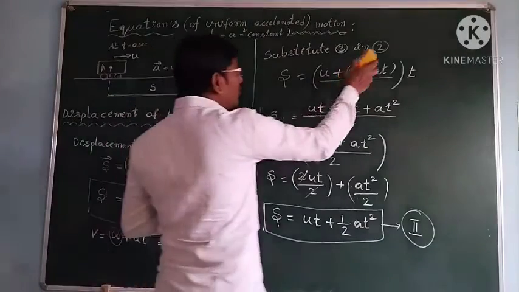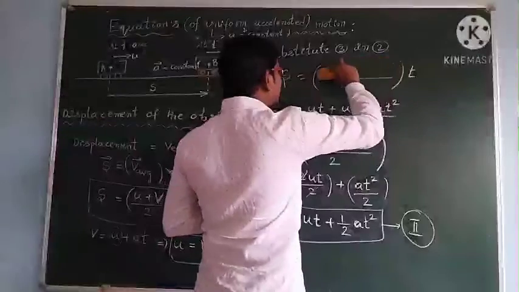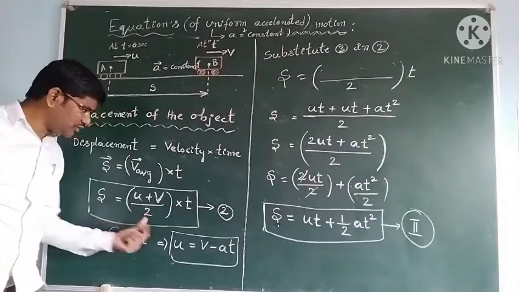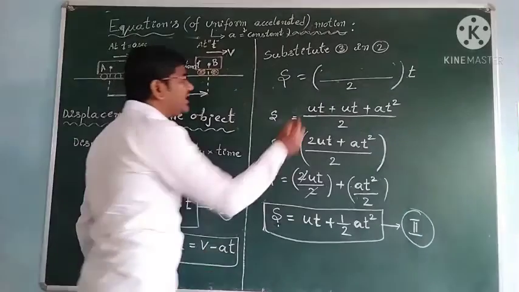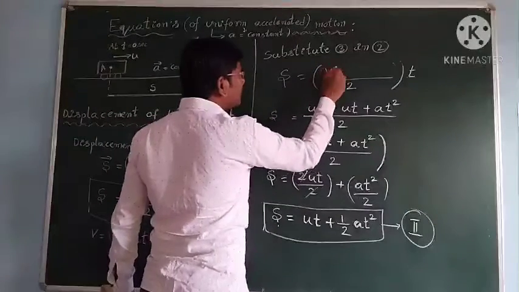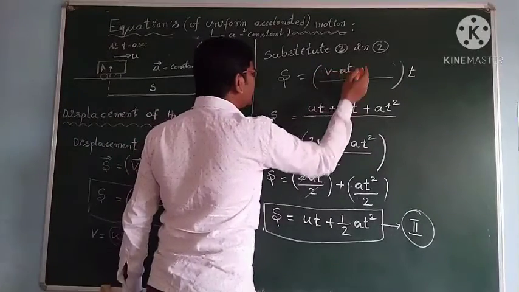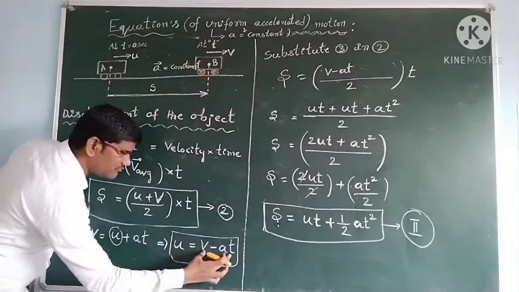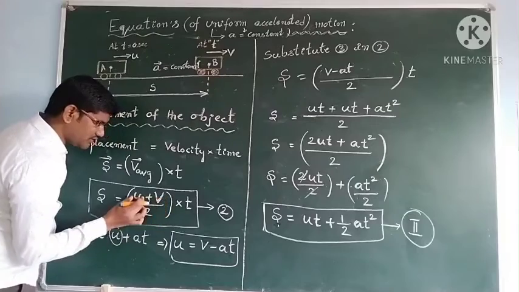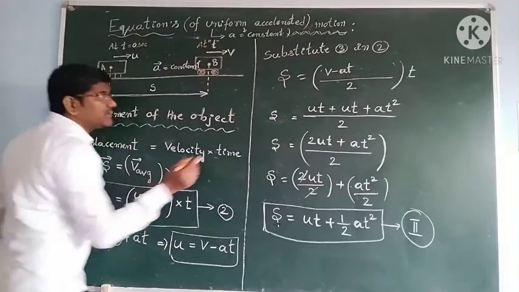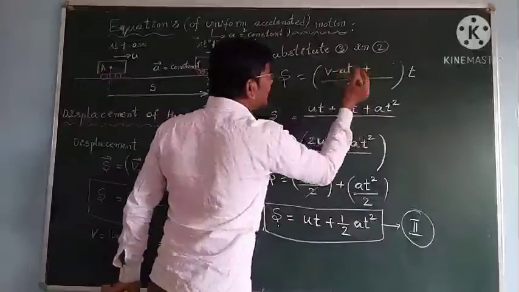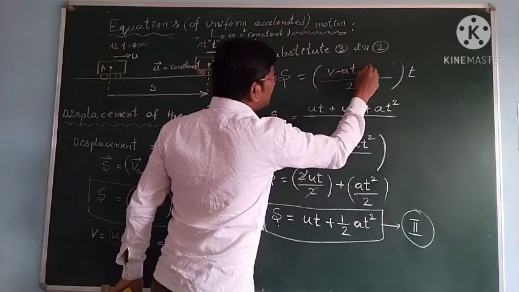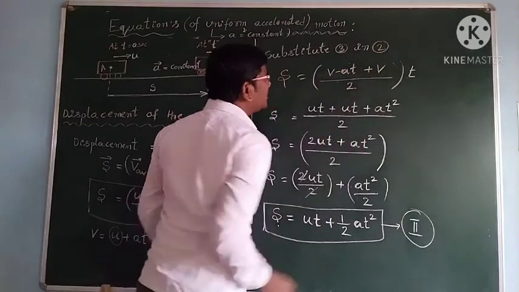Now what I will do, you see students, we know the formula s is equal to (u plus v) by 2 into t. So instead of u I can write v minus at. u is equal to v minus at. Instead of u I have written this much, and plus v. So v minus at plus v we have by 2 into t.